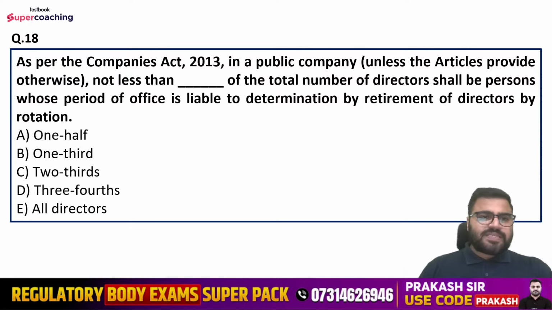Question number 18th is, as per the Companies Act 2013, in a public company, unless the articles provide otherwise, not less than blank of the total number of directors shall be persons whose period of office is liable to determination by retirement of directors by rotation. Options are one half, one third, two third, three fourths, or all the directors.